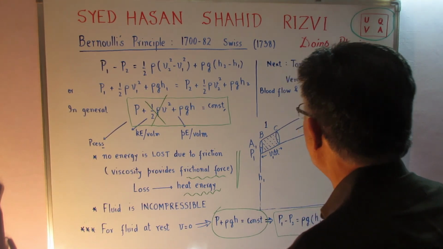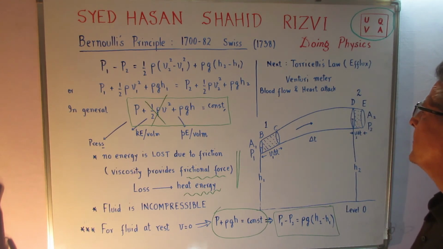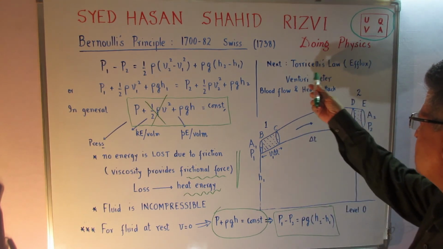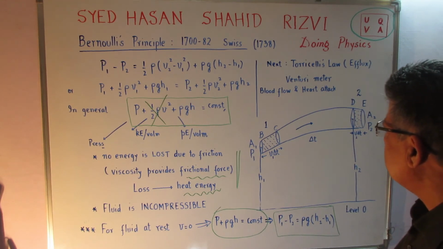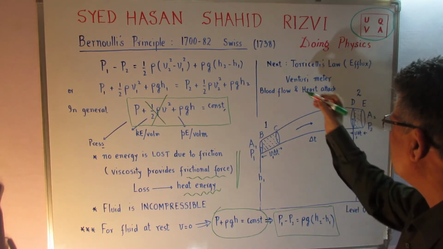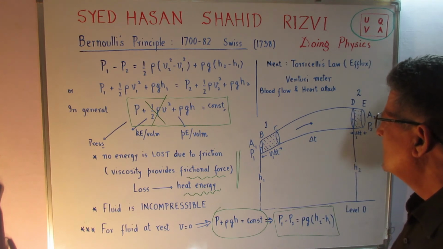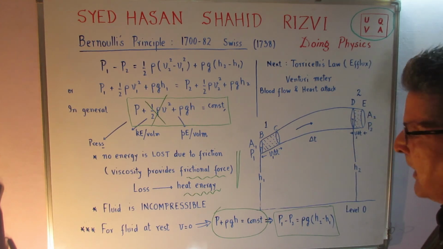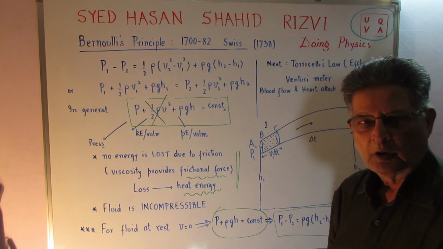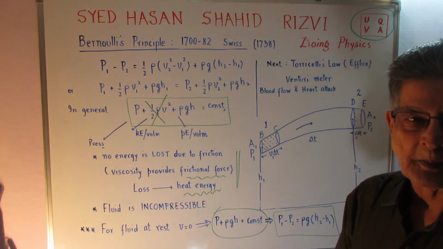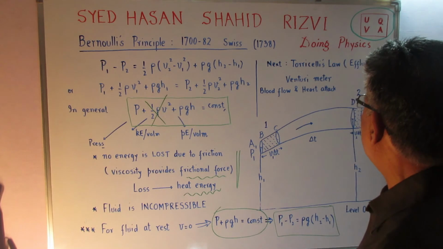So in that special circumstance, when the fluid is not made to move, it is at rest, then it so happens. Next, we'll talk about Torricelli's law, which gives the velocity of efflux. Also Venturi meter, blood flow and heart attack, and some other things before we take up viscosity. So be there.